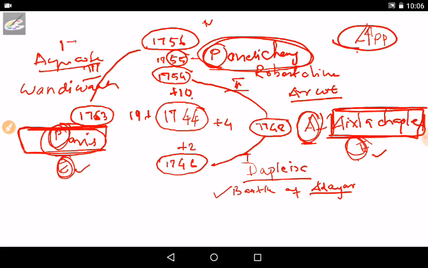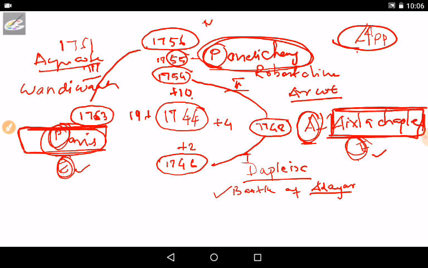And this war takes place in 1761. It is not very important to memorize the year of the Battle of Ambur and the Battle of Arcot. So that is the chart I came to explain. Now I will explain what happened in the First Carnatic War, the Second Carnatic War and the Third Carnatic War. At first, just practice this diagram. It will be very easy.